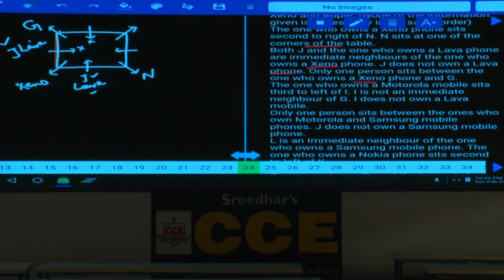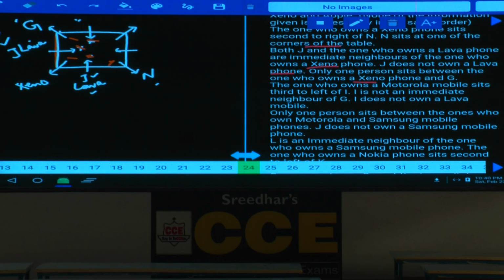I cannot be in this place, this place, this place, 3, 4, isn't it? Now in these 4 places, I cannot be here. Then, I is not an immediate neighbor of G. I does not own a Lava phone. I does not own Lava phone, I cannot be here as well, isn't it? Hence, I cannot be here. I cannot be at this place, here, here, here, and here. There are only 2 possibilities. Now, between these 2, tell me where can this I be? Now, tell me what is the position of this I?